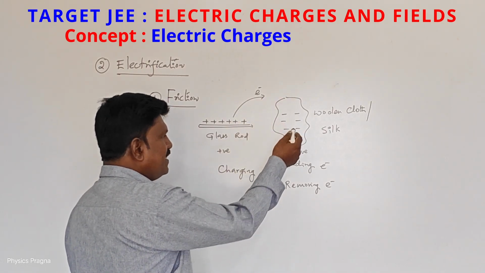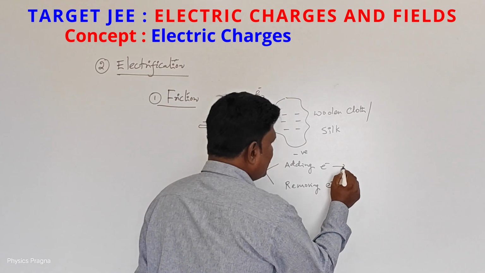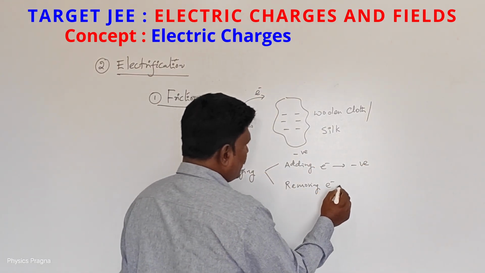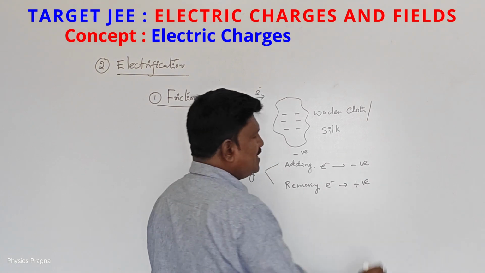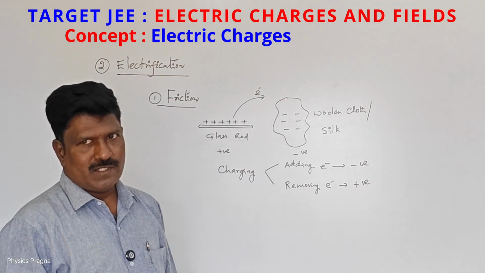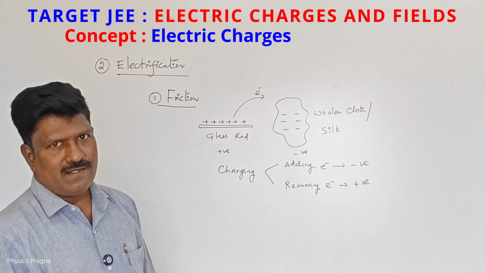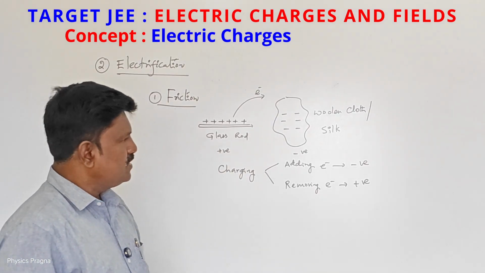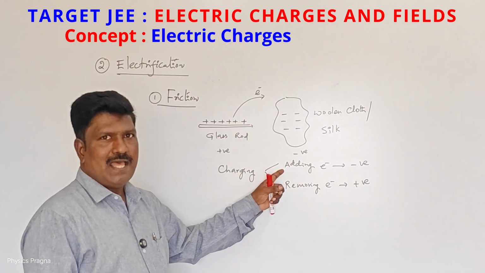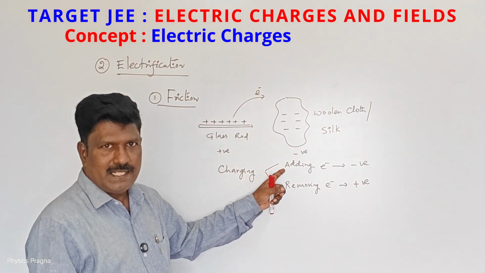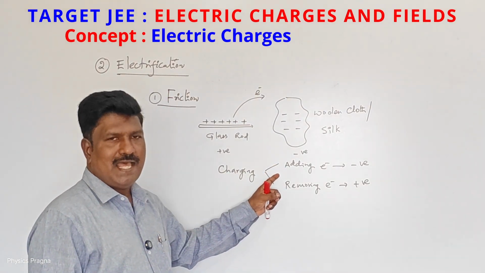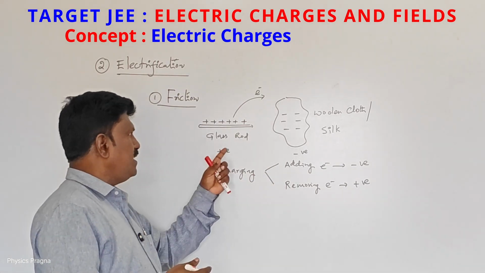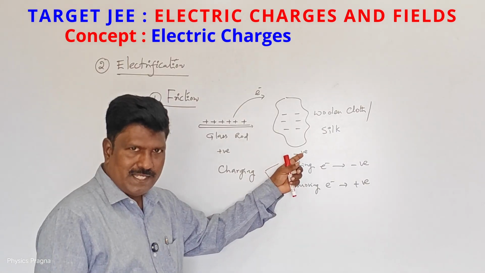Excess electrons are there. Whenever we add electrons, the body becomes negatively charged. Whenever we remove electrons, that body becomes a positively charged body. So a positively charged body has a deficiency of electrons, and a negatively charged body has an excess of electrons. A body which has less electron affinity loses the electron. The body which has more electron affinity will take the electron. One body becomes positive, another body becomes negative.